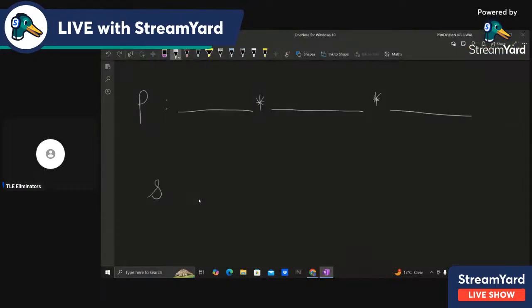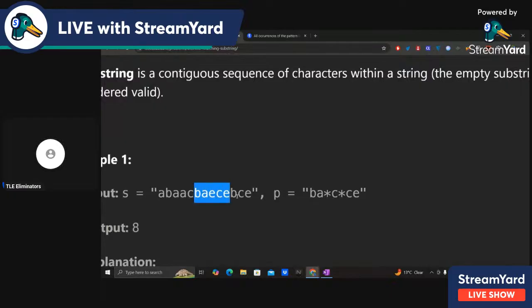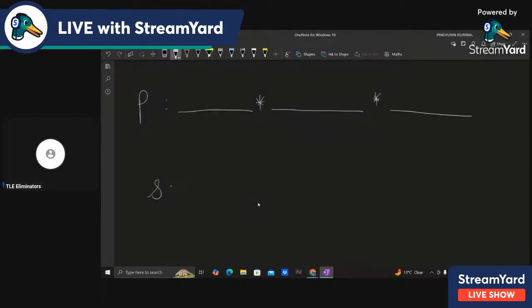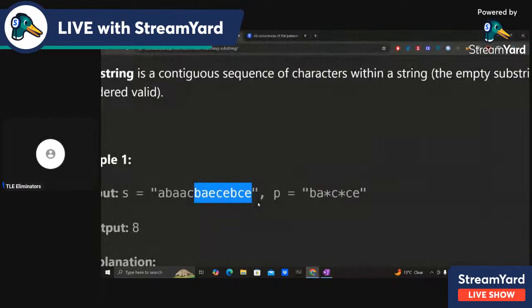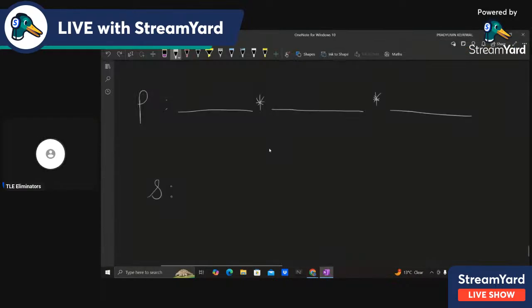We have been given S, and we need to find a substring of S which matches with P. Let's say that substring is T. I'll just take an example and explain using that.